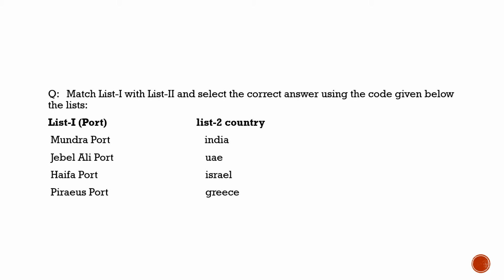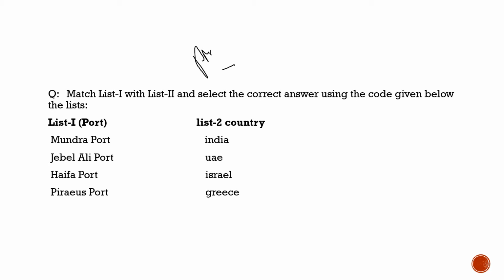Here, as you can see, the question is basically talking about matching the lists given in list 1 and list 2. Why we had brought this question? Because PM Modi has met the president of France, and as right now the condition in the Middle East is slightly improving, there was discussion about the IMEC corridor. So with respect to this, these ports are very much important for us. We need to know with respect to our prelims exam.